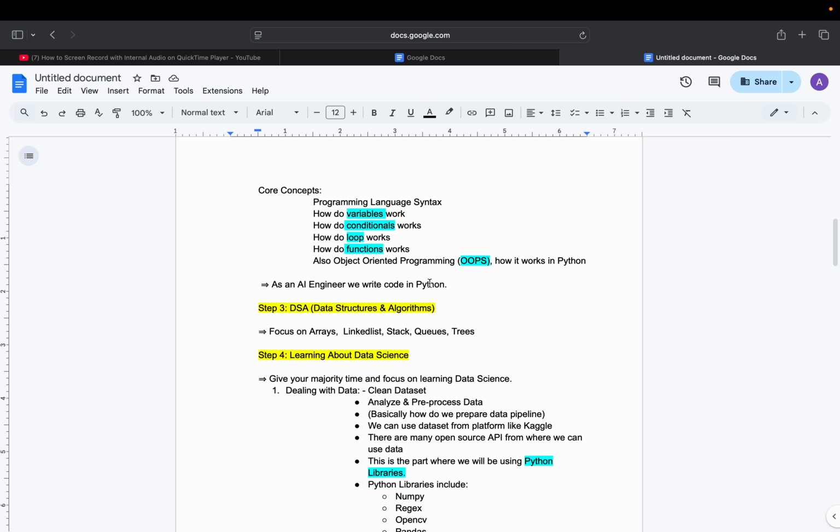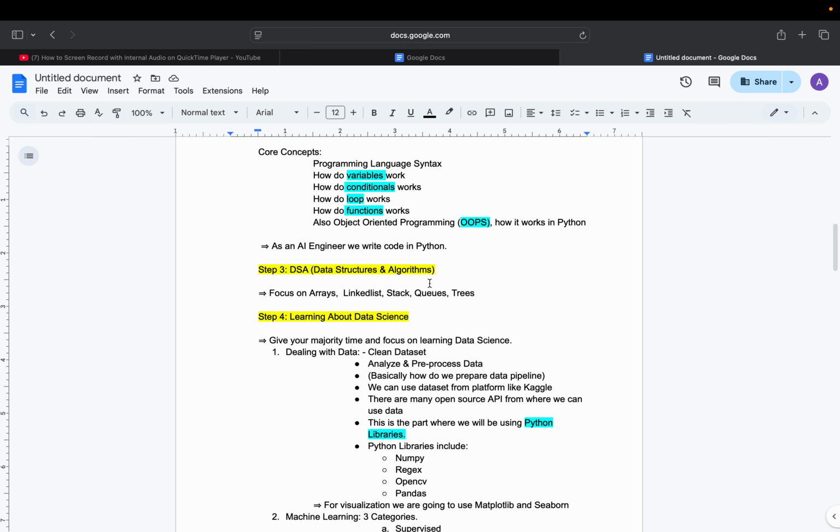All right, you need to just know how the code functions, how the loop works, how the variables work, how the conditions work. And you need to know the concept of OOPs: what are inheritance, abstraction, and polymorphism. These are the concepts of OOPs you need to know while learning Python.